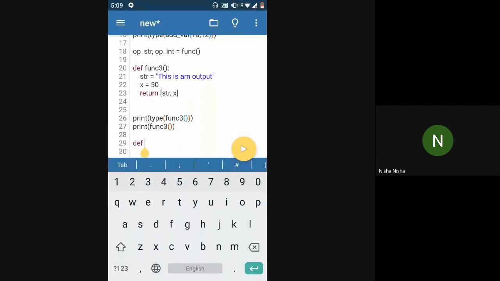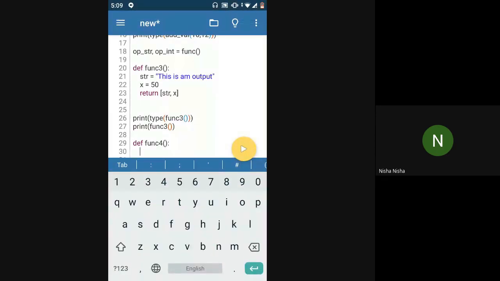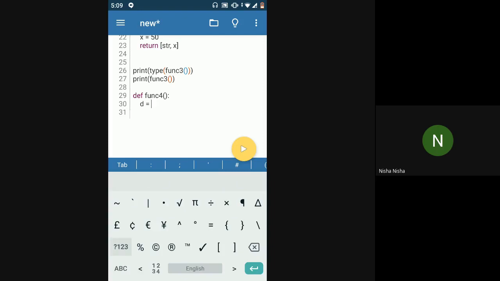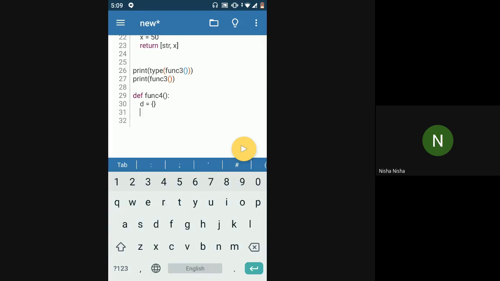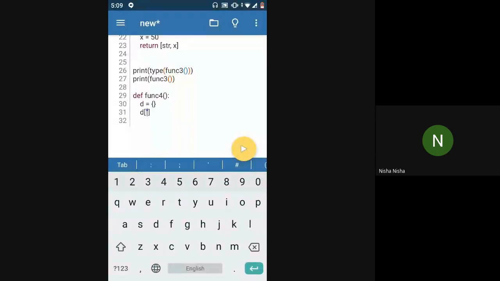So let's say I have func4. I first have to define a dictionary, right? And then I have to put in some key value pairs. So I'll just say str is equal to this is an output, the same thing, right?